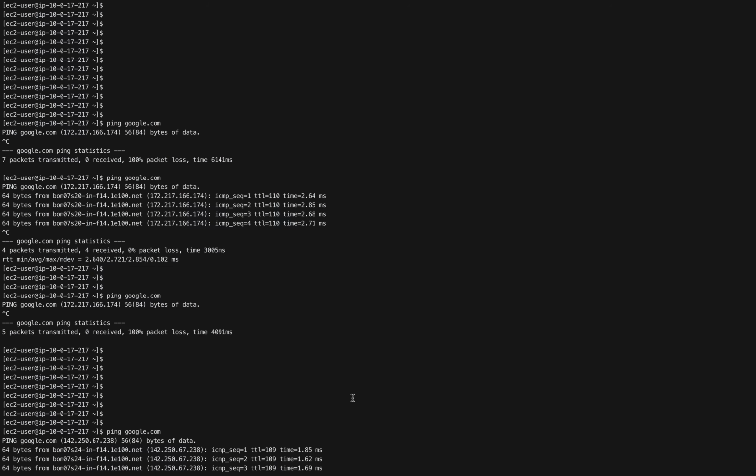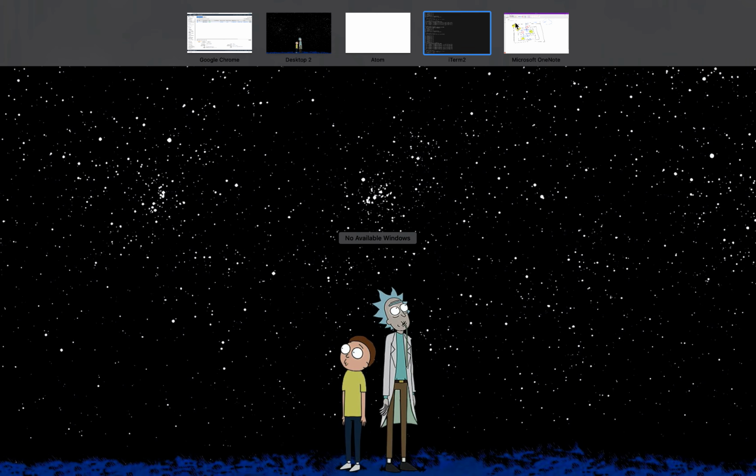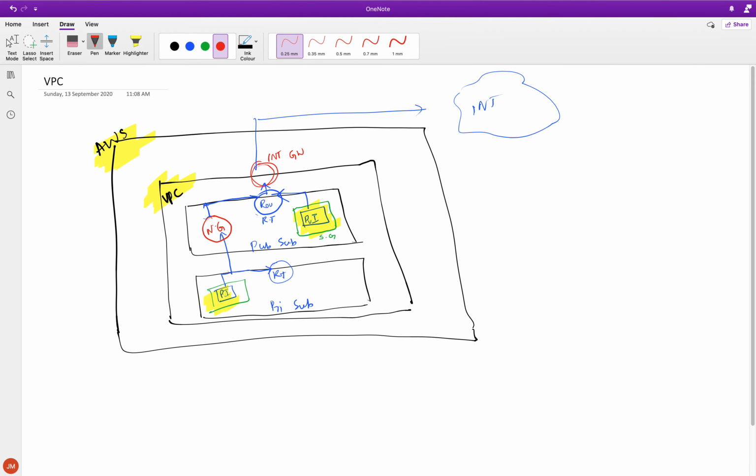So we achieved the same thing which we did before, but this time we achieved it using a NAT gateway instead of using a NAT instance. Isn't this cool? We are really designing the whole VPC ourselves. We are not letting AWS do it for us. We are creating our own instance. We are making sure how the routing tables are going to be, how it connects to the internet and everything. So AWS does give you so much flexibility.